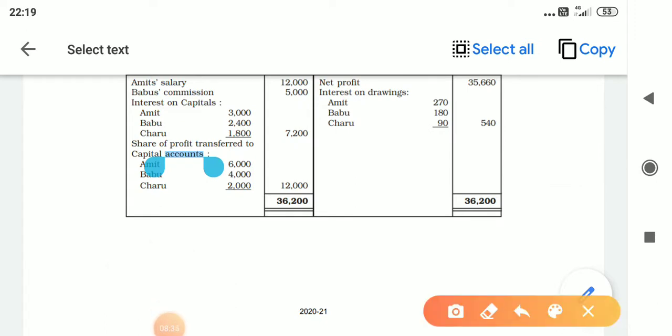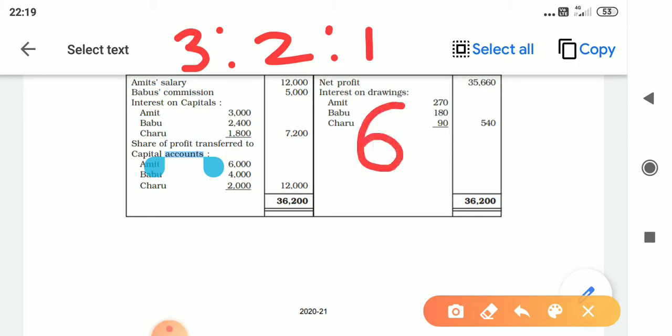Yes. So, for Amit, when you have 3:2:1, the base of the ratio is 6. How do you get 6? 3 plus 2 plus 1: 3, 4, 5, 6. Okay, first you add all the shares and find the total. Now, whichever partner has one share, calculate that partner's share of profit first.